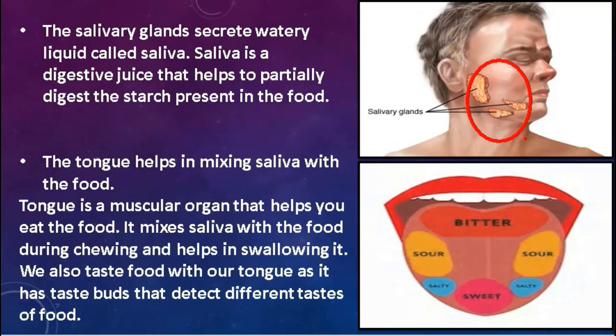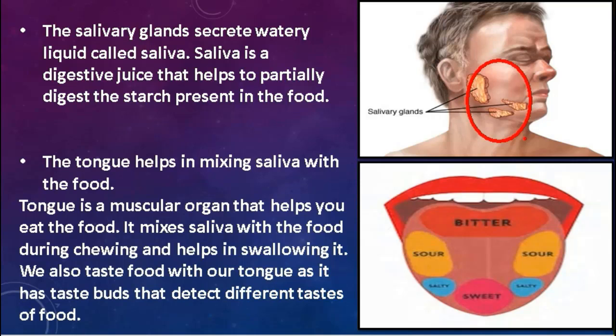Now, in your buccal cavity, there is another important organ, that is the tongue. Students, the tongue is a muscular organ, meaning it is made up of muscles. The function of the tongue is to mix saliva with the food during chewing, and to help swallow that chewed food.